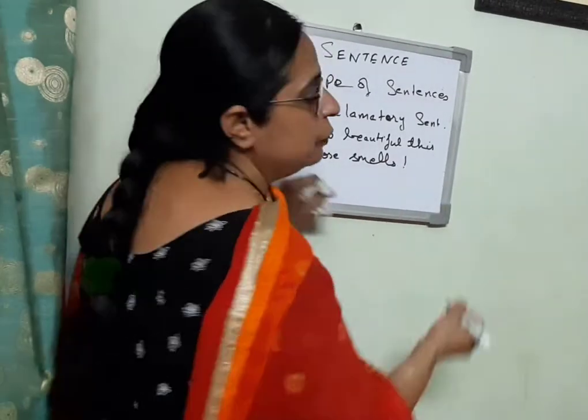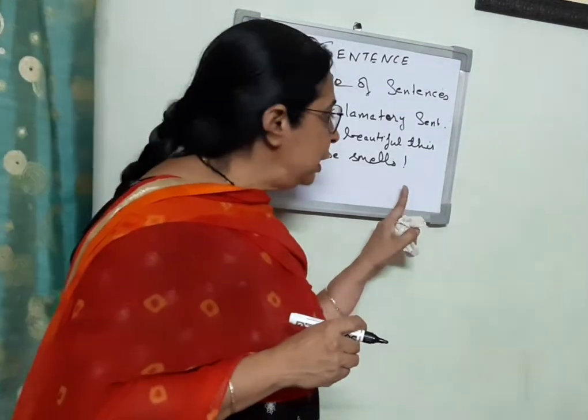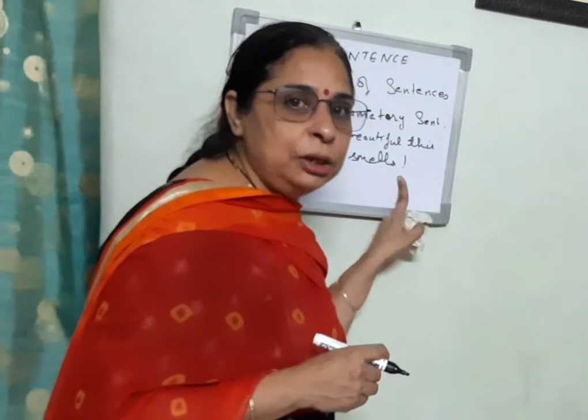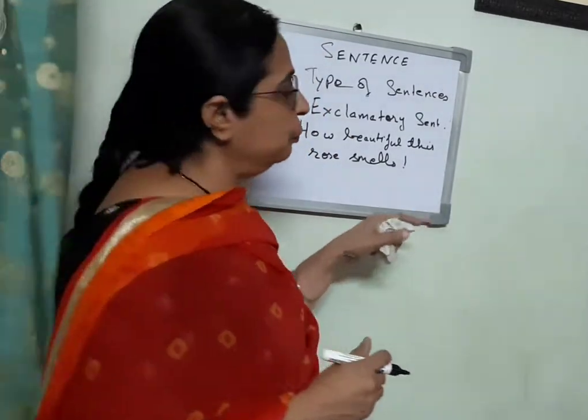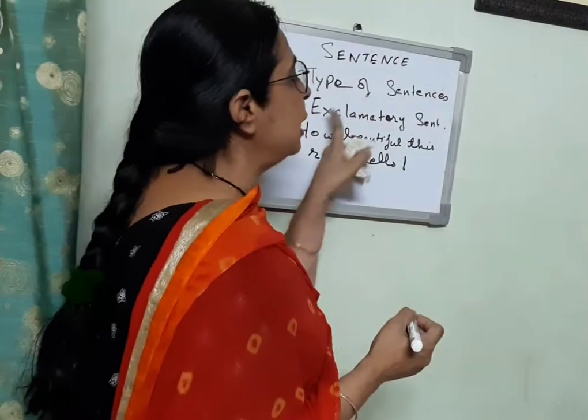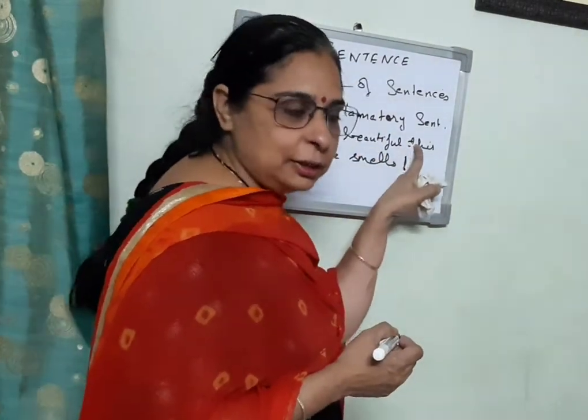So it is also expressing our feeling, so it also ends with an exclamatory mark. Okay, this was the fourth type of sentence, that was exclamatory sentence.